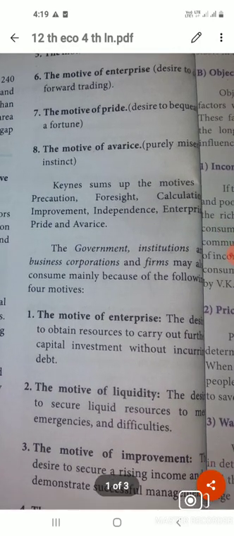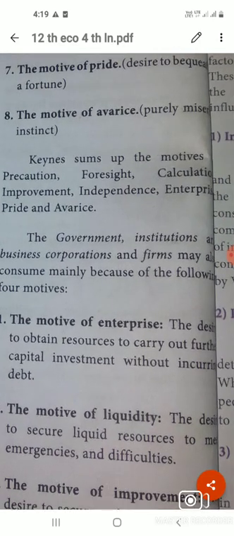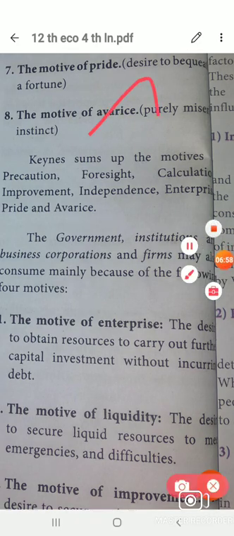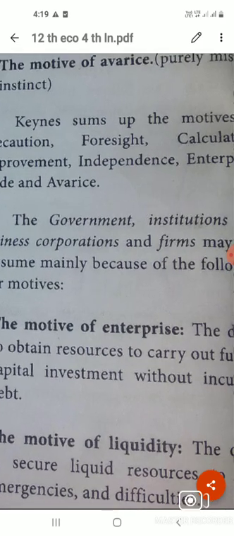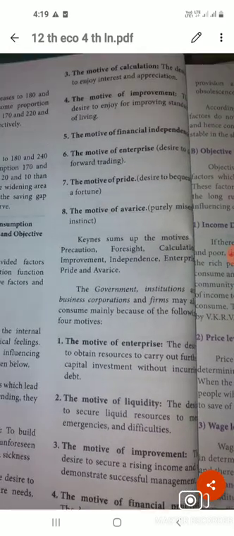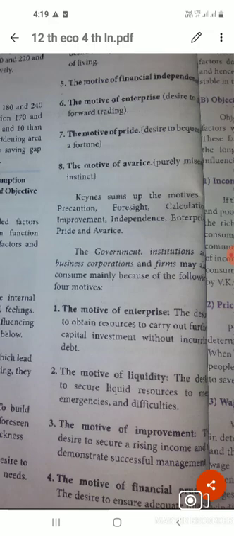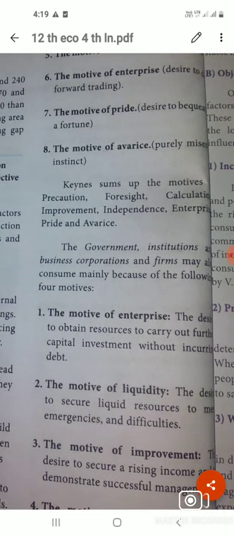Here, some of the motives, precaution, foresight, we have seen, no. So these are the individual motives for consumption or savings. Here the government institution, business, corporation, firms may consume mainly for the following four motives.